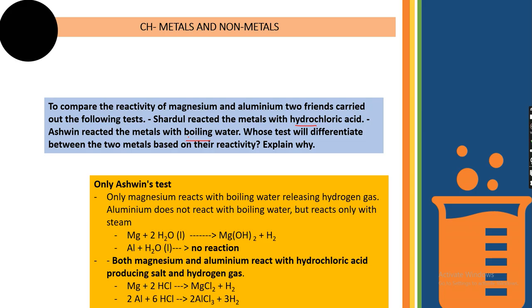So that means Ashwin's test will tell us which one is more reactive between the two metals, not Shardul's one, because in Shardul's test both reactions are occurring, whereas in Ashwin's test we can find out clearly that magnesium is more reactive than aluminium because it is reacting with boiling water, whereas aluminium does not react with boiling water. So that's how your answer should be. Along with the reactions, you need to justify your answer. Don't just simply write a one line answer, justify, show what is happening there. That way you need to present your answer in your answer sheet.